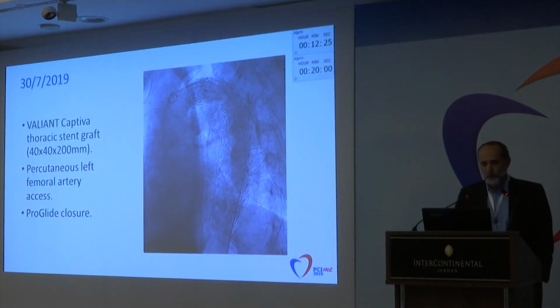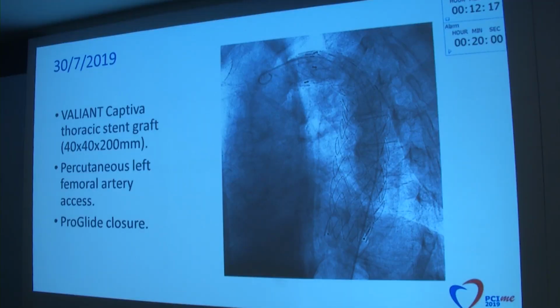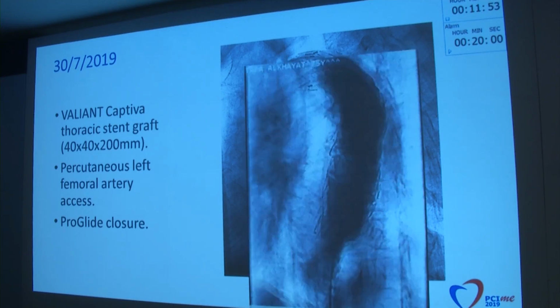So, since the aneurysm was now the proper size for intervention, we decided to go ahead and do an EVAR. We used the Valiant Captiva thoracic stent graft, 40 by 40 by 200 millimeters. The left femoral artery was chosen as an access because of the totally occluded right common iliac stent. We placed two ProGlide closure devices pre-procedure, and the procedure went without any problems.